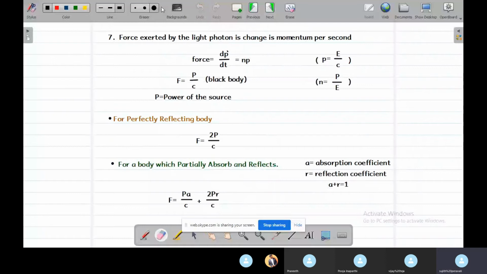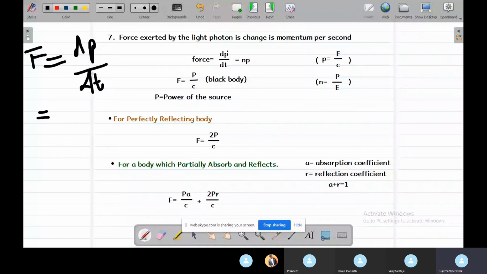So how can we calculate the force exerted by light photons? We know that force is usually expressed in terms of momentum, as the rate of change of momentum. We can write that force is equal to dp by dt, where 1 by dt is usually represented by n, the number of photons emitted from the source per second.